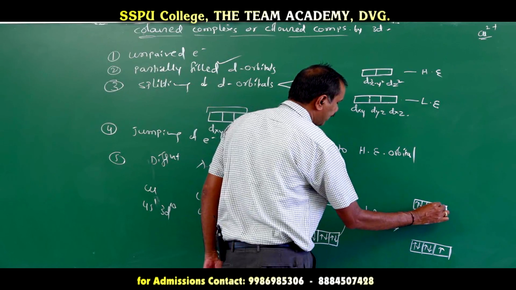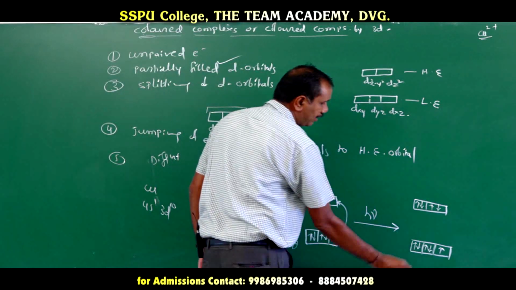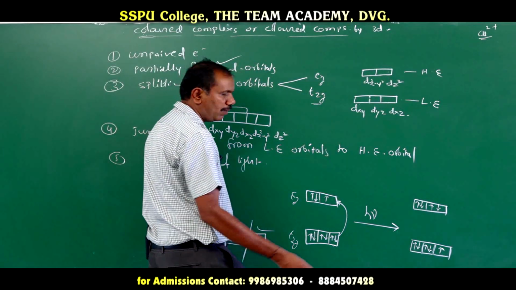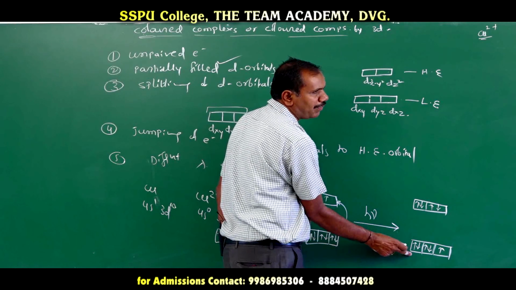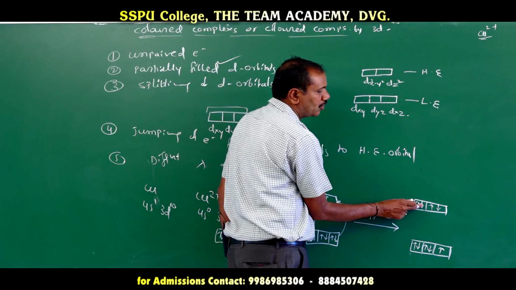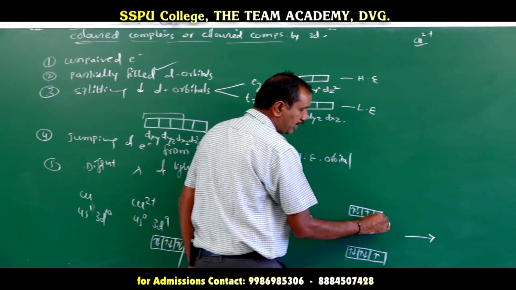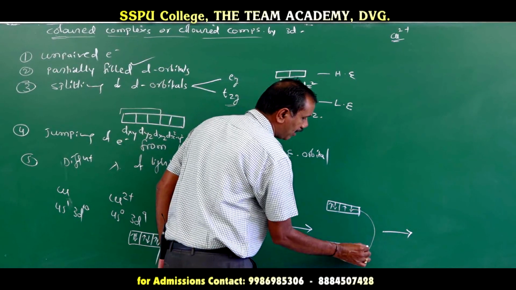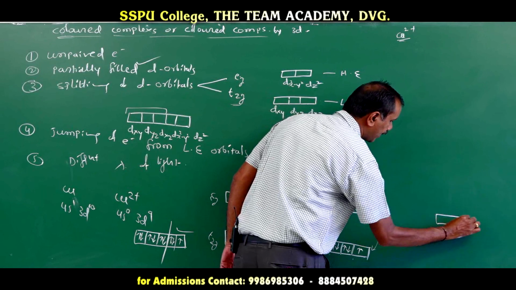So, now the eg set of orbitals is completely filled, and the t2g set of orbitals is what? Partially filled. Moreover, if the number of electrons accumulated in the higher energy is more than that of low energy, then the stability is very less. Okay. So, while coming back, to attain stability, once again that electron will come back to the low energy set of orbitals. Okay.